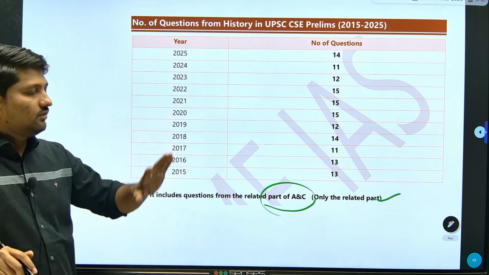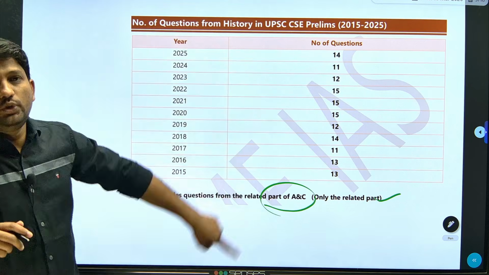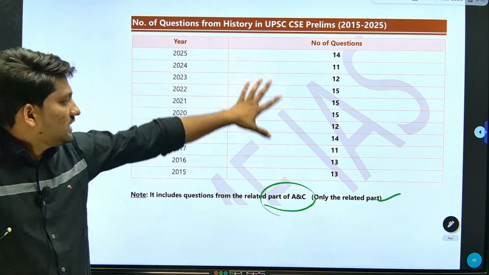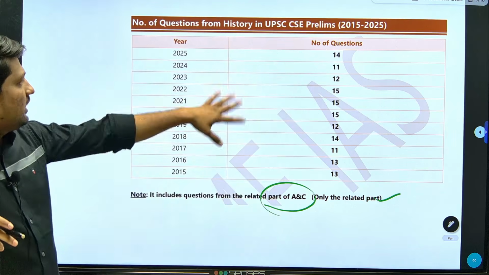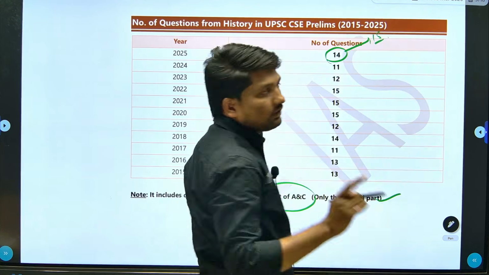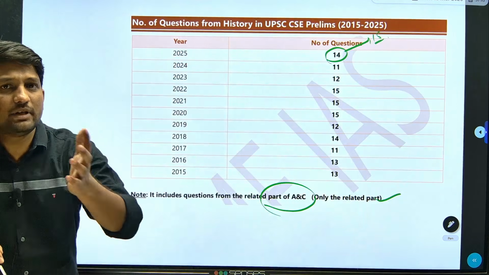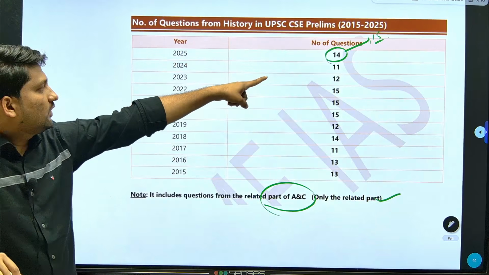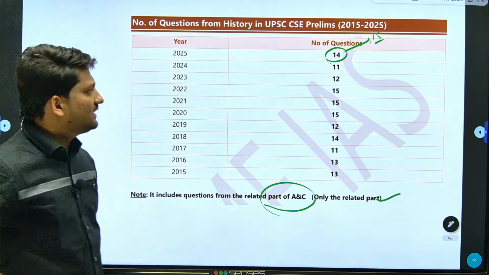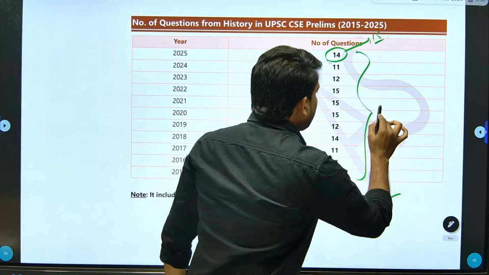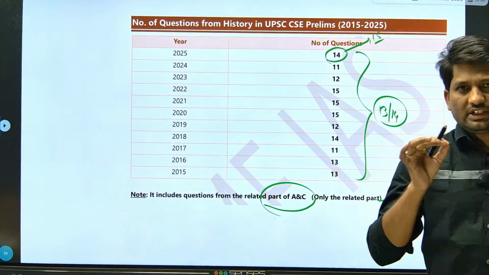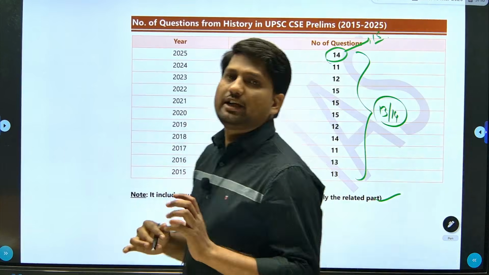So in this lecture, first we are going to discuss why you should not miss or skip this history portion. If you consider the average of the last 10 years of questions, last year there were 14 questions, and combining with art and culture there were 15 questions. Here I am taking only history plus the related part of art and culture. In 2024 there were 11 questions. So on average there are 13 to 14 questions which are directly from history plus the related part of art and culture.